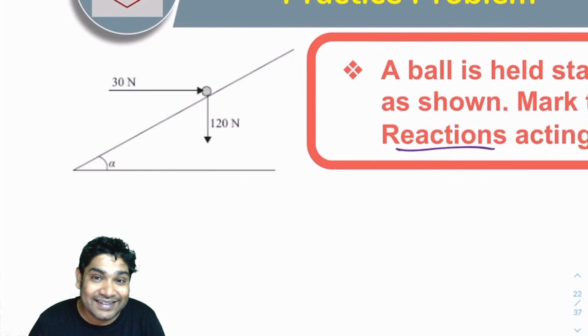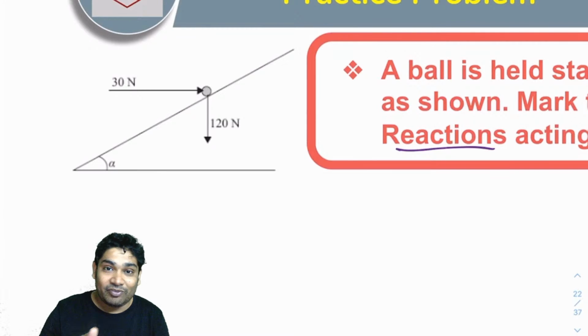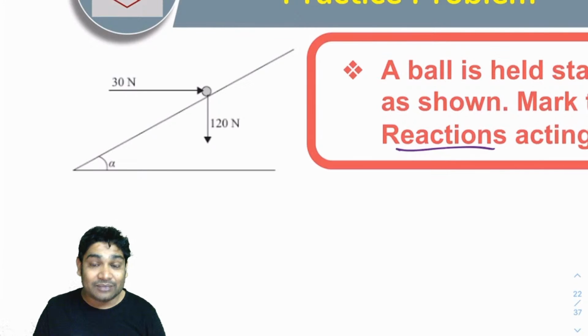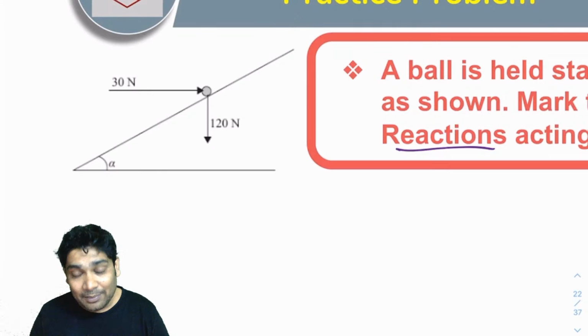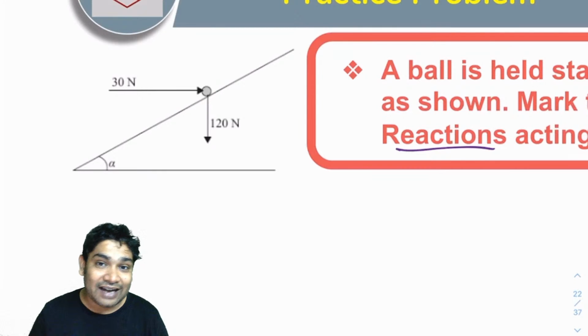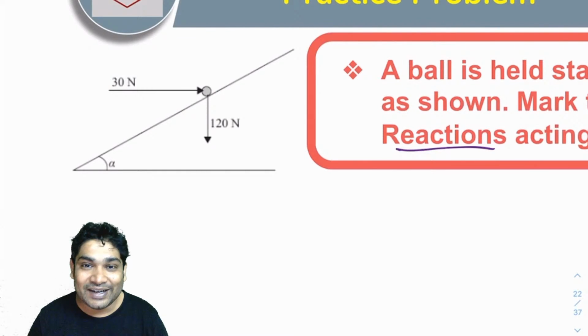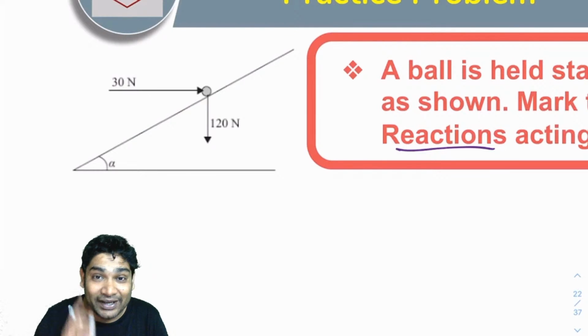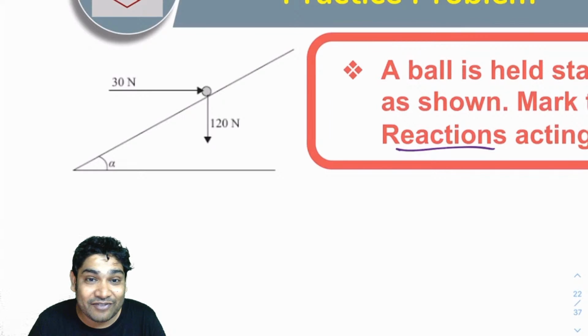In your offline teaching, because students were sitting in front of me, I would ask them to try it right away. I would maybe even call them to the board and draw it on the board, which unfortunately I am not able to do here. But whenever I tell you to try something, you do it in your copy with a pen, and then when I tell you the answer, you see whether you did it right or not. So Pawan has already marked it, which is nice. So as I said, that is how you can make your online classes effective, if you start doing all this.